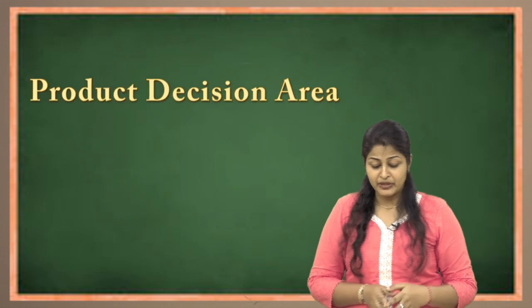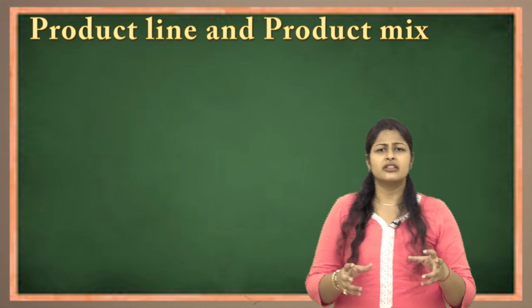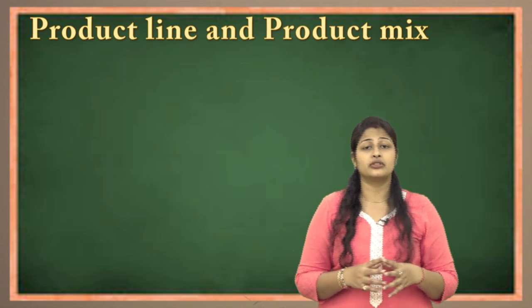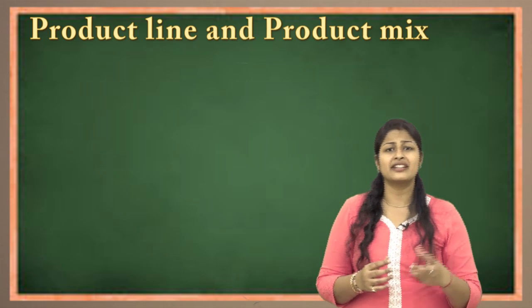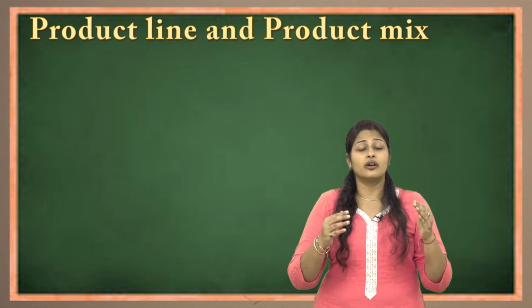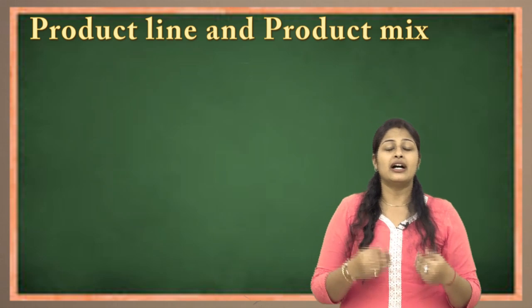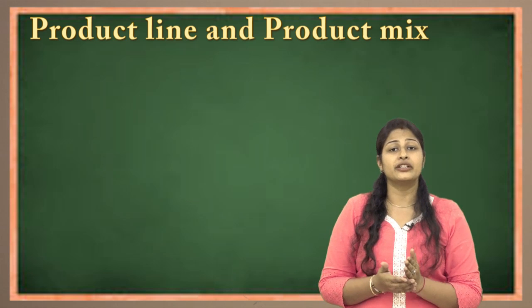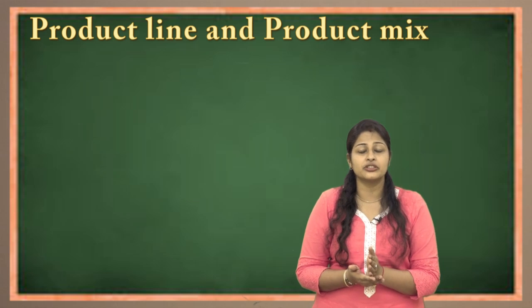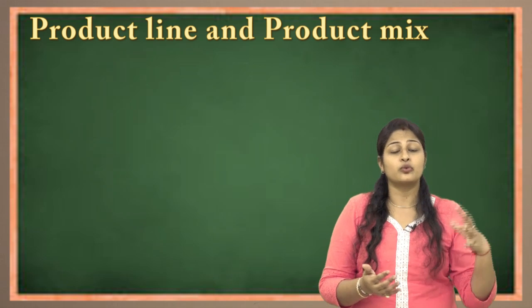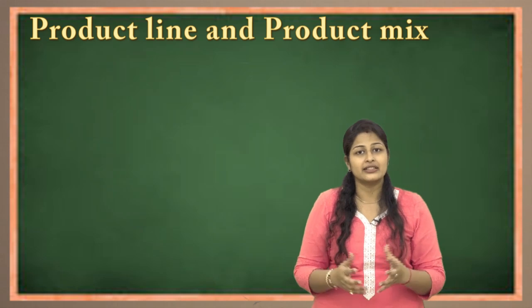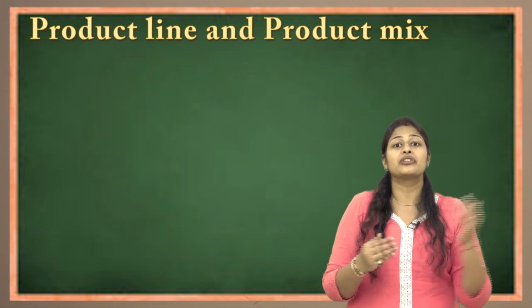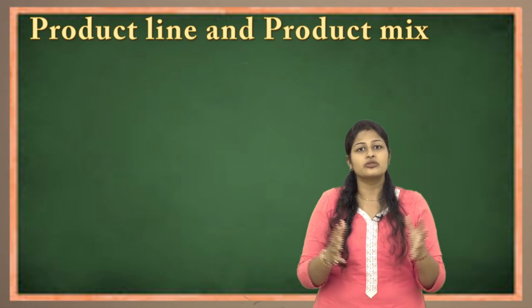Next is product line and product mix. These are questions which might come for a short note. It is also important to understand what product line and product mix are. Product line is nothing but an extension of products which are related to each other. For example, I start manufacturing soap. Simultaneously I include detergent powder, slowly I include detergent liquid, then I include toilet washeries like phenyl or something like that. Every item which I go on introducing or adding to my profile is a related product. So this is known as product line.